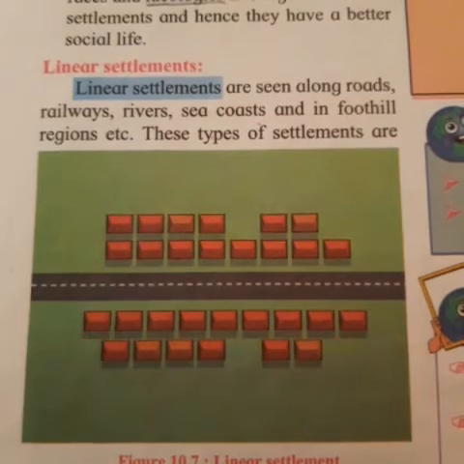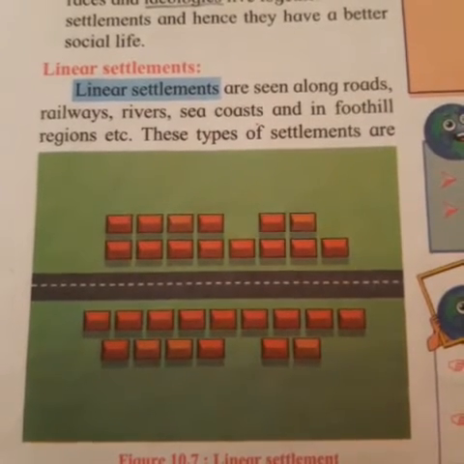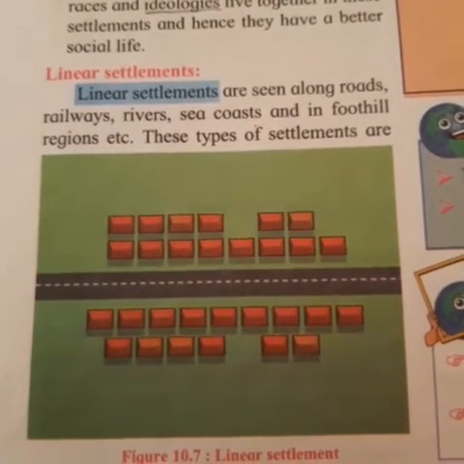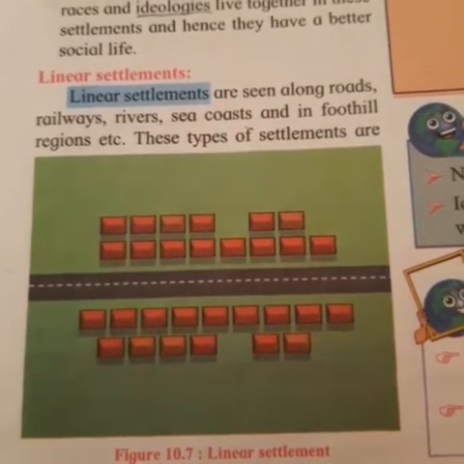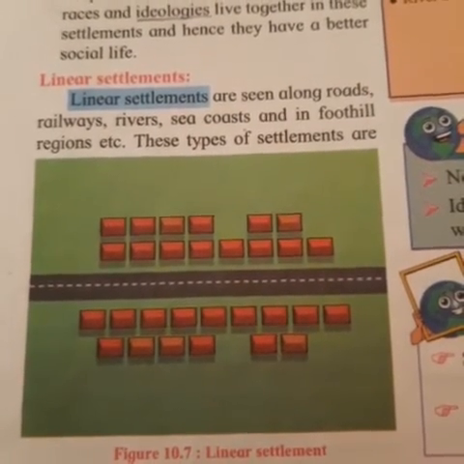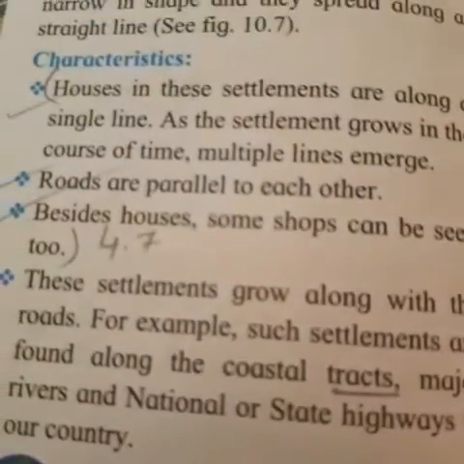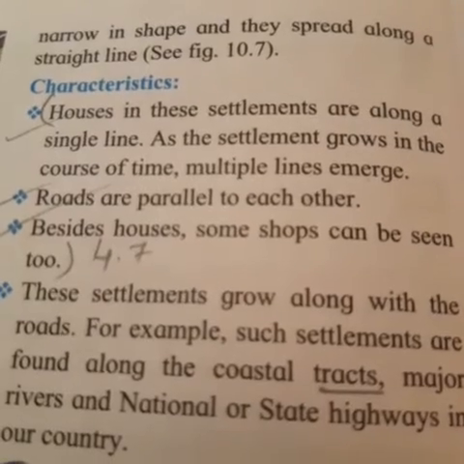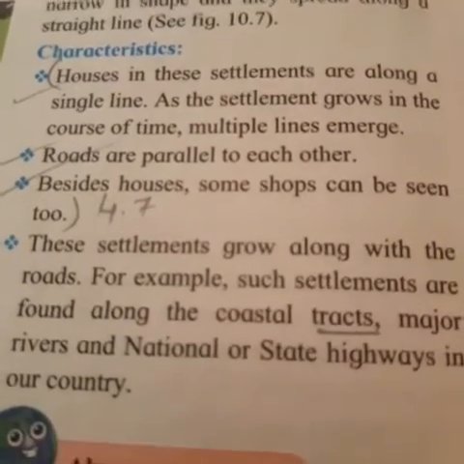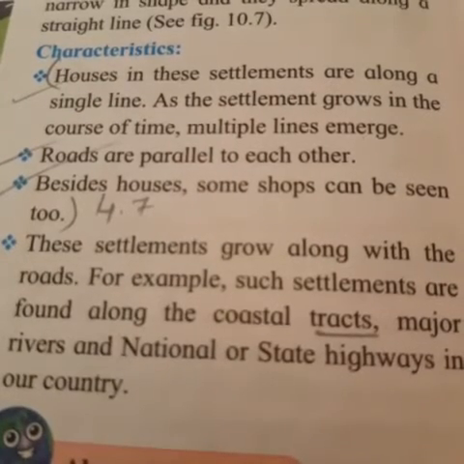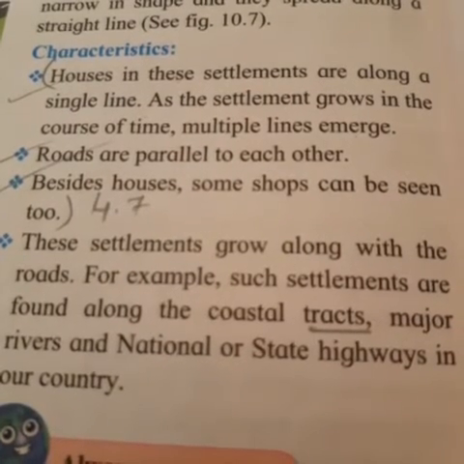Linear settlements are seen along roads, railways, rivers, sea coasts and in foothill regions, etc. These types of settlements are narrow in shape and they spread along a straight line. Characteristics: houses in these settlements are along a single line.